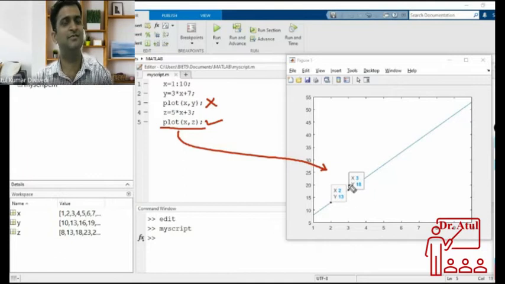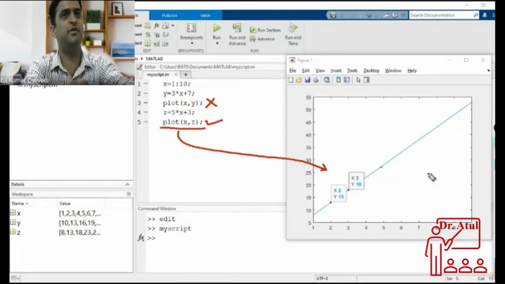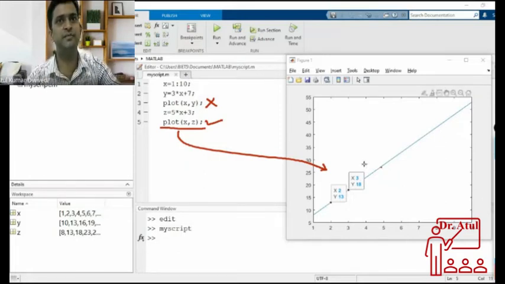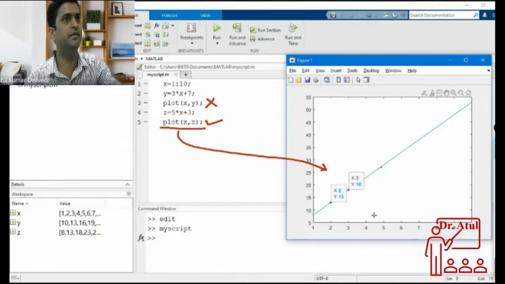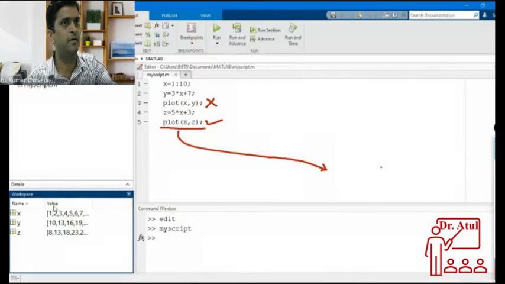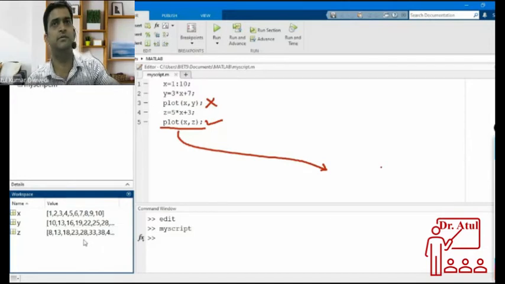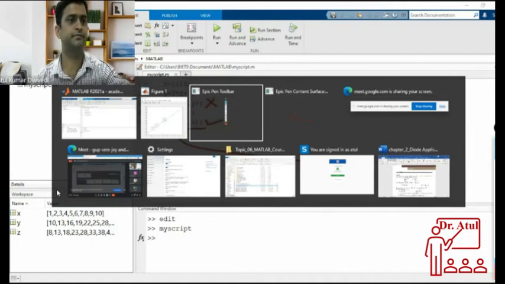Okay, so the values you see, currently I am in a different mode. The value you see at 5 is 28. So at the fifth value, you see here, the fifth value is 28. Counting 1, 2, 3, 4, 5, the fifth value is 28 in Z only. Okay. Where was the plot?